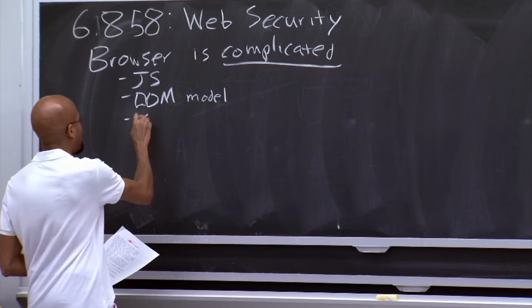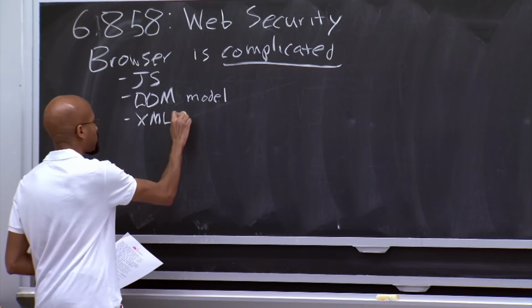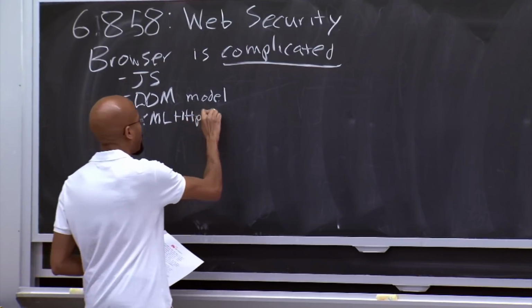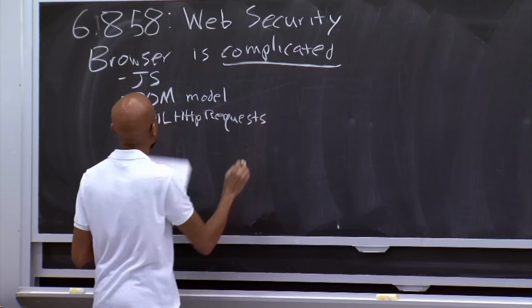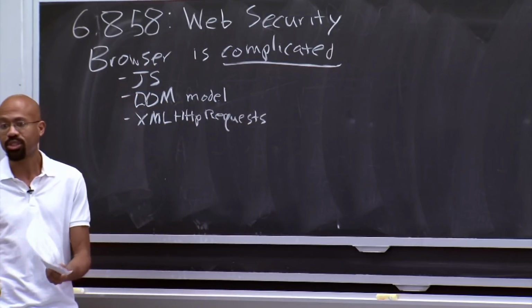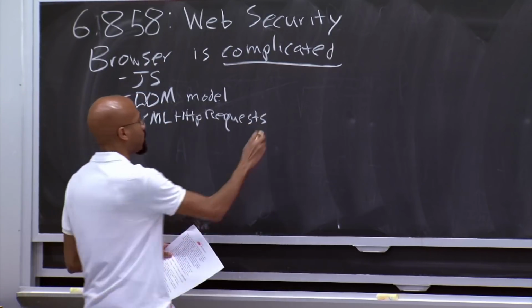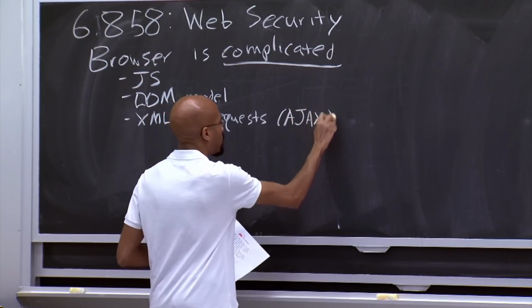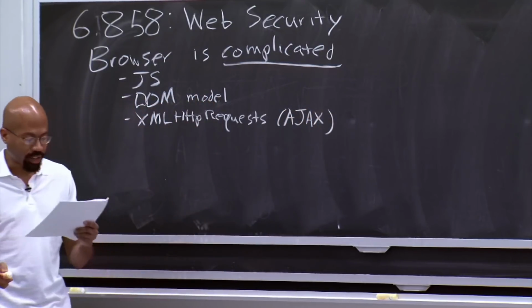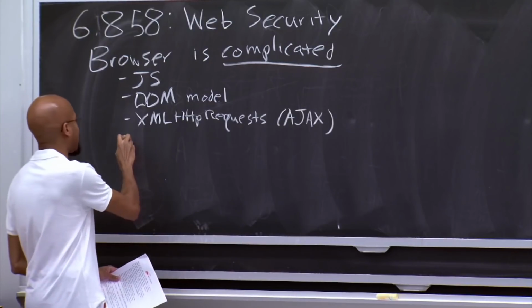There's XML HTTP requests. These are basically a way for JavaScript to asynchronously fetch content from servers. You may also hear XML HTTP requests referred to as AJAX, or asynchronous JavaScript fetching. There are things like WebSockets.